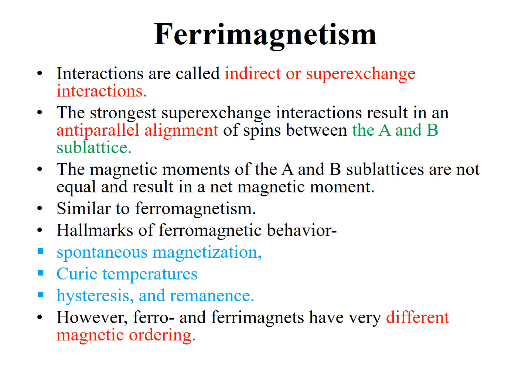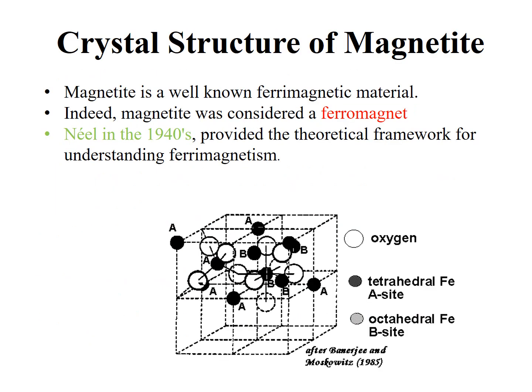We shall discuss how their magnetic ordering is different from each other. Magnetite is a well-known ferrimagnetic material. Indeed, magnetite was considered a ferromagnet until Néel in 1940 provided the theoretical framework for the understanding of ferrimagnetism.